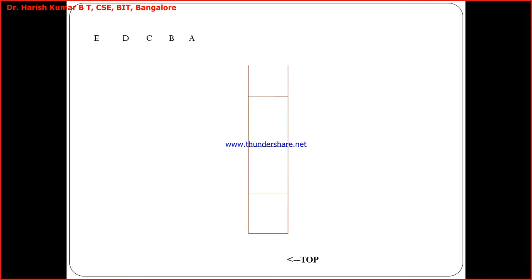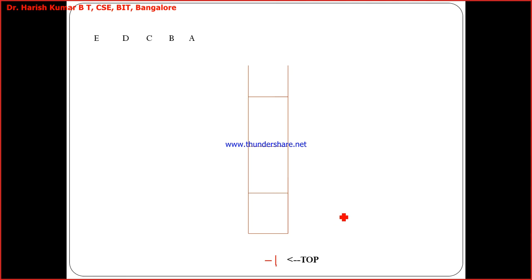Now let me go to the next slide. Okay, now this is the graphical representation. You will clearly understand. See, top I have initialized to -1. So top I have shown here. Top is pointing. This is my stack of size 1, 2, 3, 4. I can store 4 elements in my stack, and this is the top right now initialized to -1. So top is -1. So just observe now.